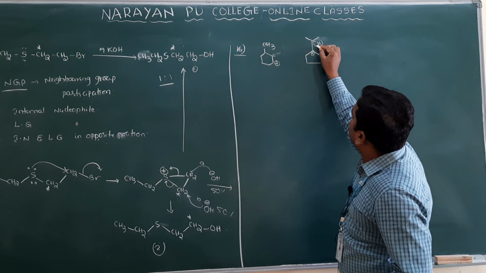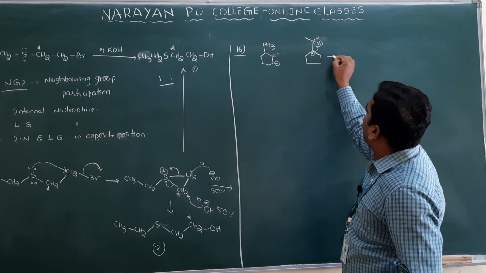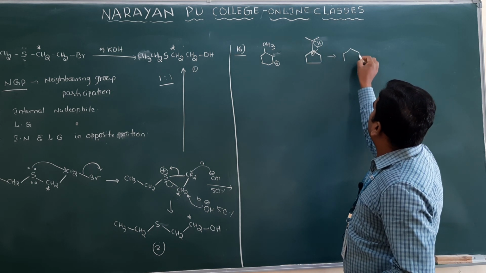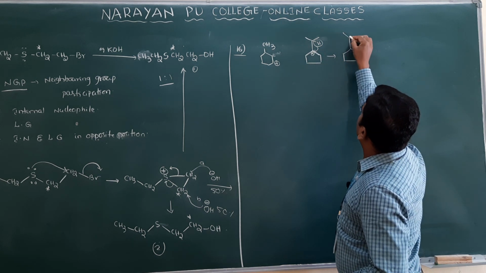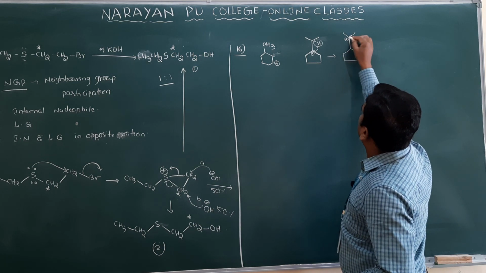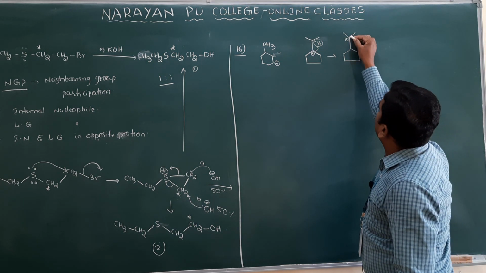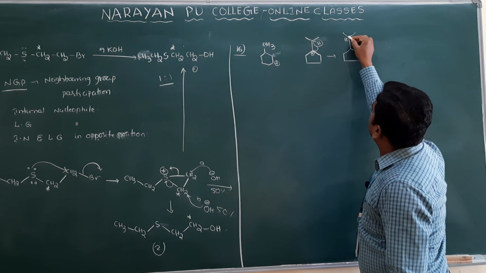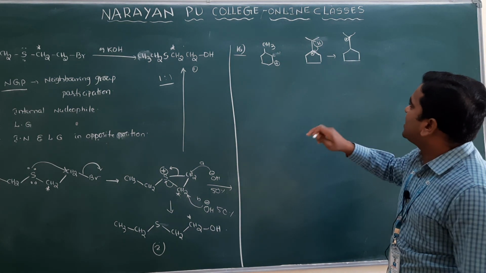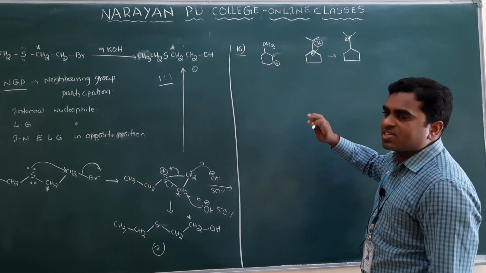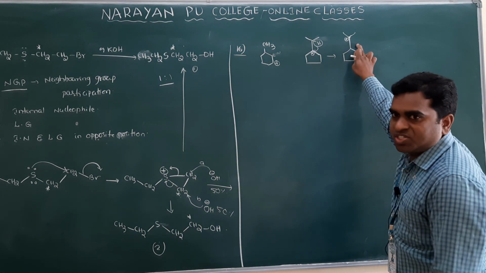If this hydrogen, along with the bond electrons, is added, then what compound will you get? You will get this, and here there is a positive charge. Here also, which carbocation? You know it is also a tertiary carbocation. But you see, here how many hyperconjugation structures? Which one is stable, this one or this one?